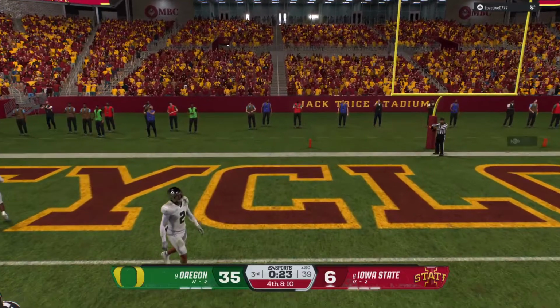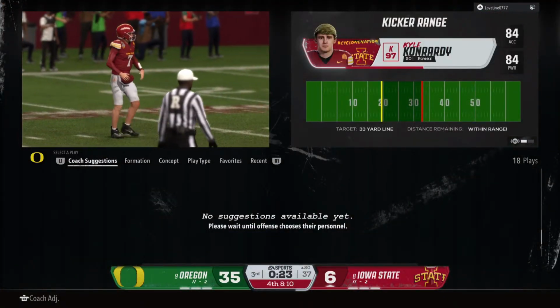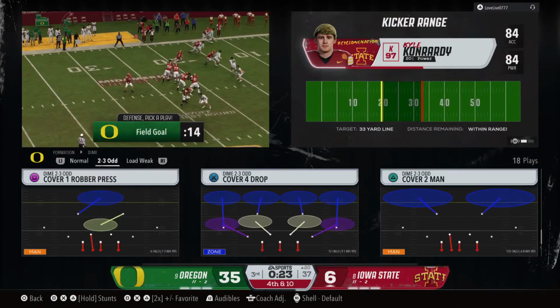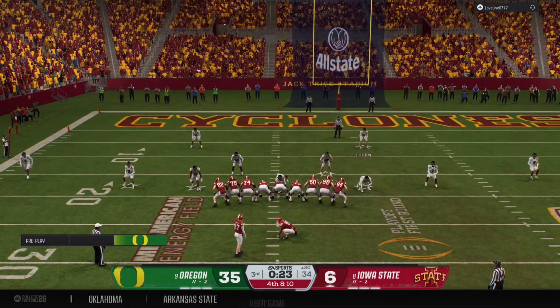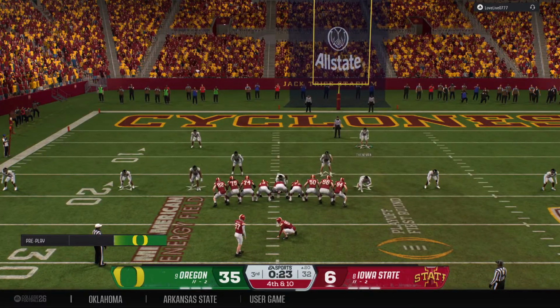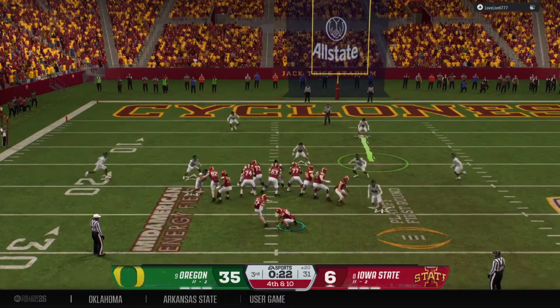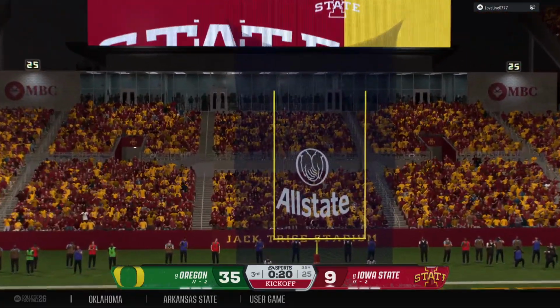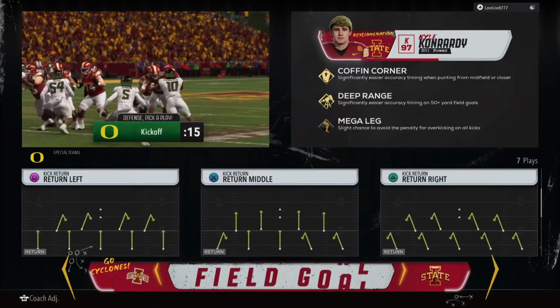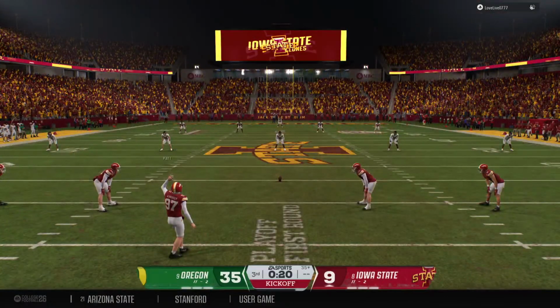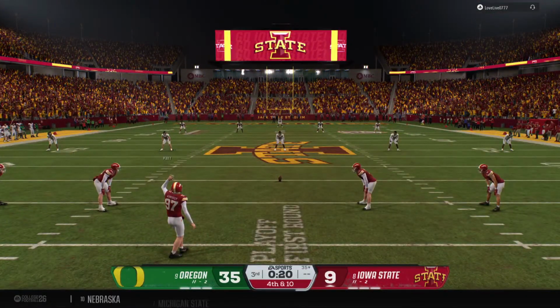Falls incomplete. They misfire for a 3rd consecutive time. I don't mind this aggressive approach here by the offensive coordinator, taking a shot downfield on 3rd down. Now you can either kick the field goal or still have a chance to go for it. He knocks it through with confidence. Snap, the hold, the kick, everything there perfect to put 3 points up here for the offense.